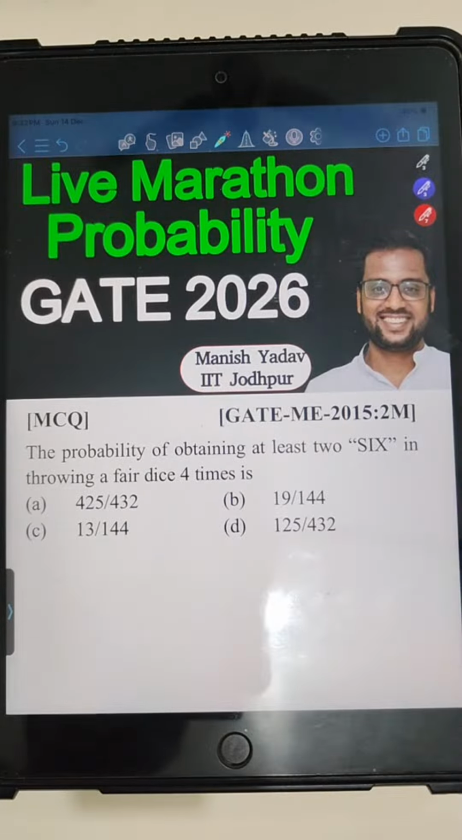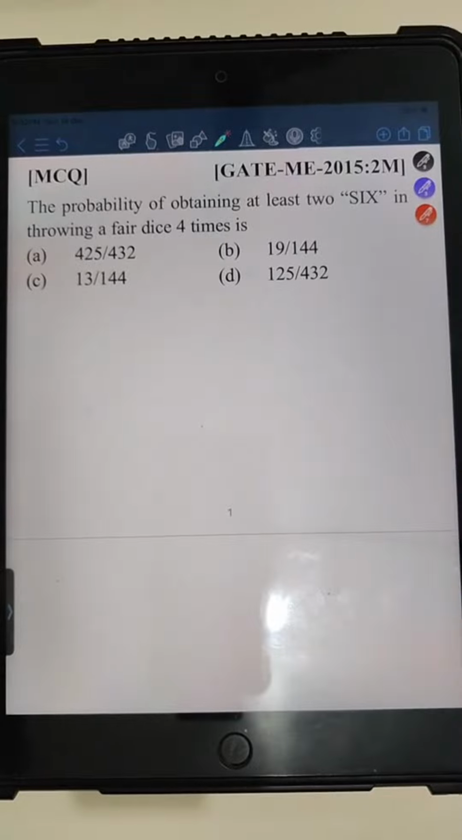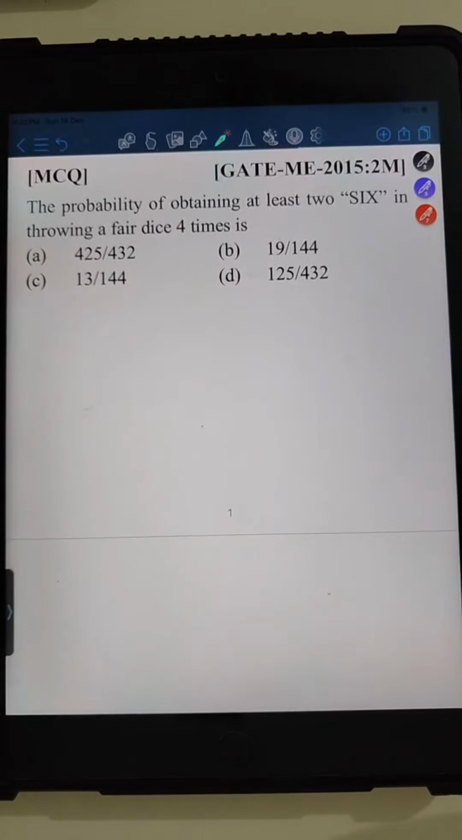So let's start the session with the first question that we have. So this one is the first one. This question was asked in GATE 2015 in the mechanical engineering paper for 2 marks. You can solve the question and let me know the answer in the comment box. Okay, now I think the screen is proper because earlier the light was reflecting on the screen of the iPad, right?